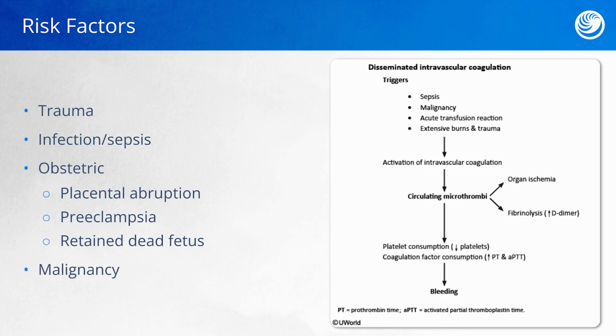In the case of malignancies, such as certain cancers or leukemias, procoagulation factors are going to be released. These procoagulation factors are essentially going to summon the clotting factors to the area, and just like with all the other conditions, use them all up and leave none for the rest of the body.